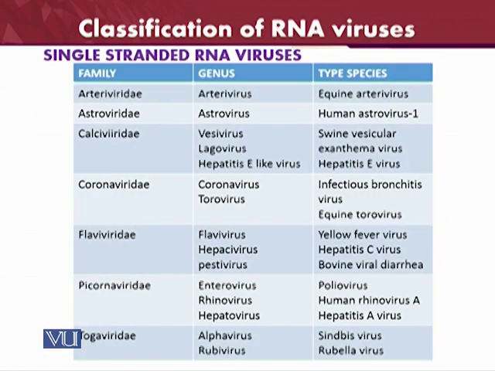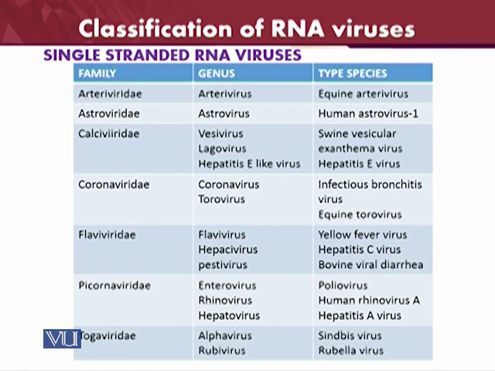Now the single-stranded viruses. Again the family is Arteriviridae, the genus is Arterivirus, and the species is equine arteritis virus. Then Astroviridae, Astrovirus, and human astrovirus 1 is the species of this family. Then Caliciviridae. Caliciviridae is also a very important virus family, and we will study it. The Vesivirus, Lagovirus, and Hepatitis E-like viruses cause diseases such as hepatitis. Swine vesicular exanthema virus and hepatitis E virus are, of course, species of that family, and hepatitis E virus is causing hepatitis E in human beings.